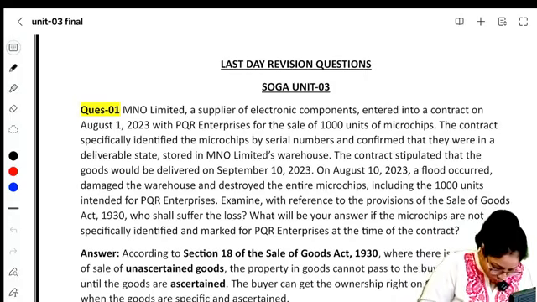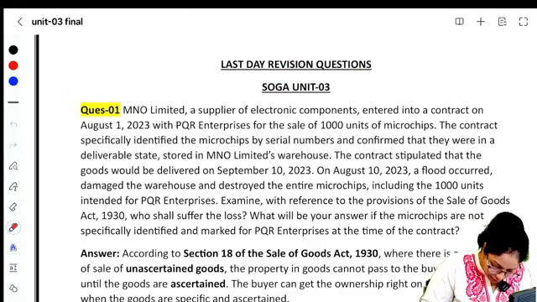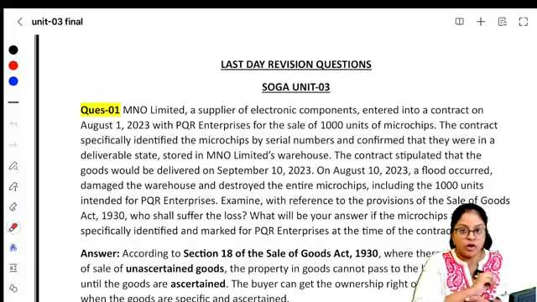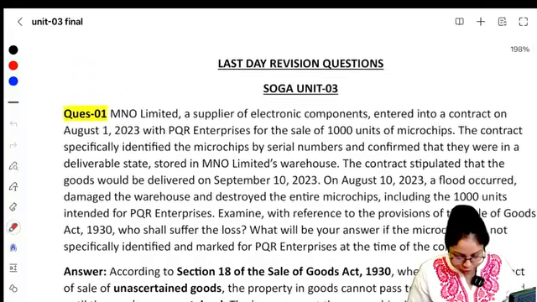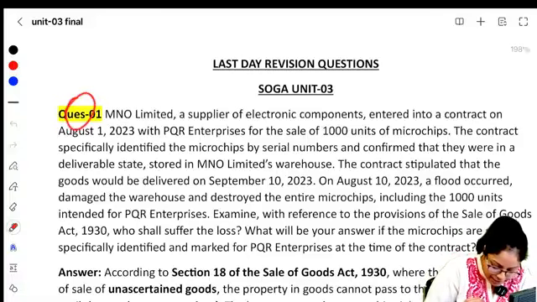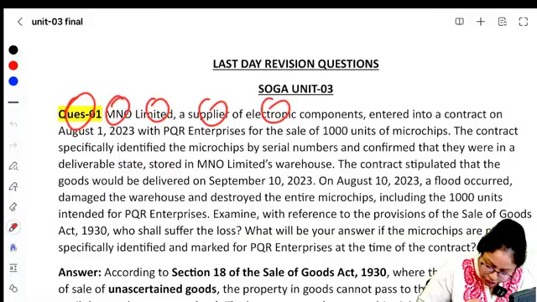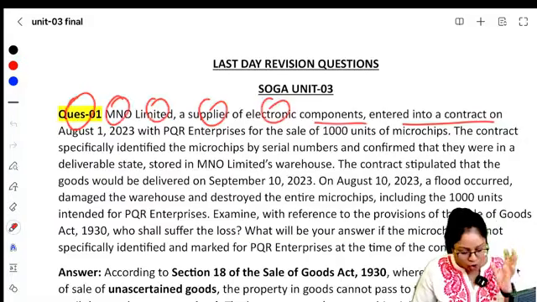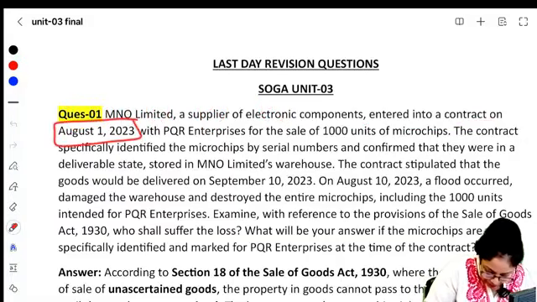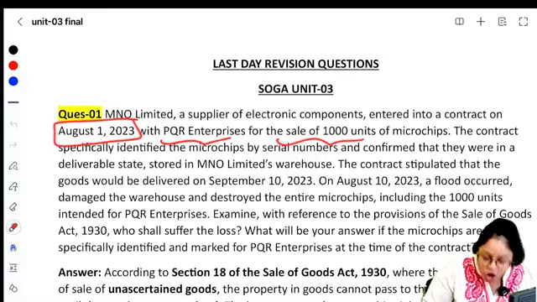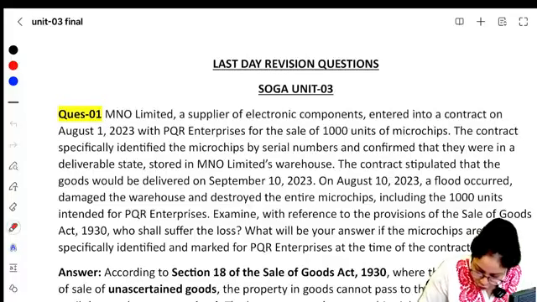So in SOGA, Sale of Goods Act, today Unit number 3, the questions we are going to discuss, all the case study based questions that have been asked in the exam previously, is what we are going to discuss. The first question is: M&O Limited, a supplier of electronic components, entered into a contract on 1st August 2023 with PQR Enterprises for sale of 1000 units of microchip.